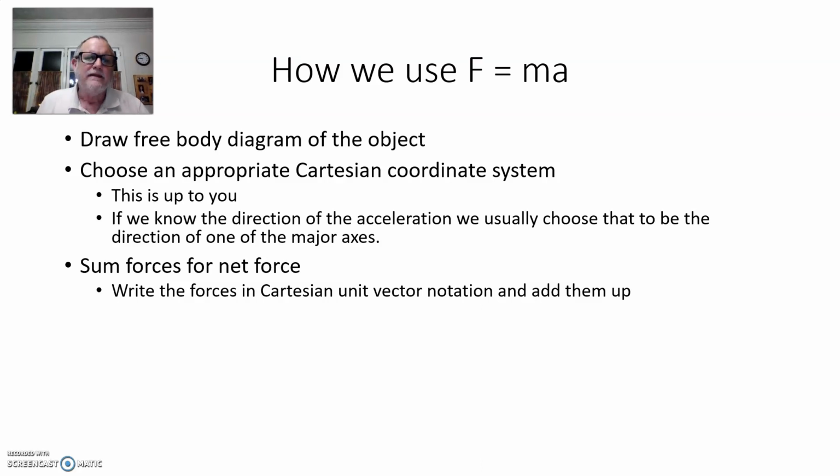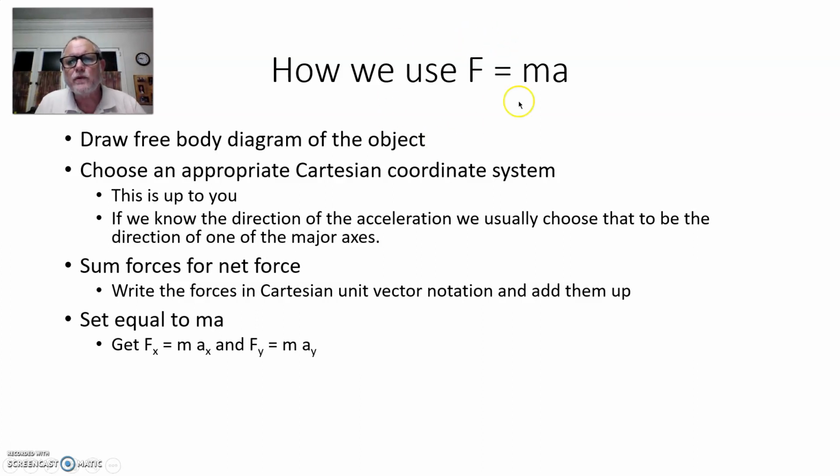Once we have that, we set this force right up here, which is a vector, equal to the mass of the object times an acceleration vector. This is a vector equation now, as we talked about at the beginning of the course when we talked about vectors.